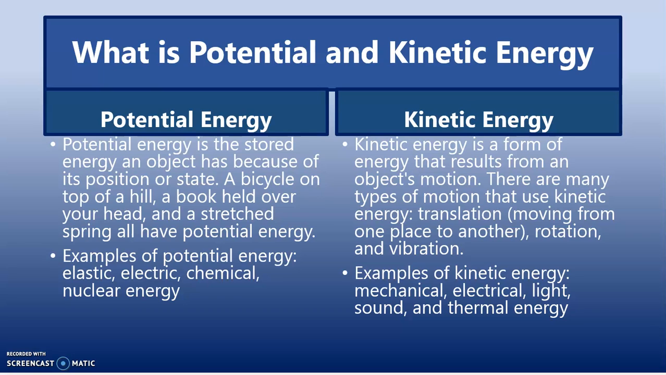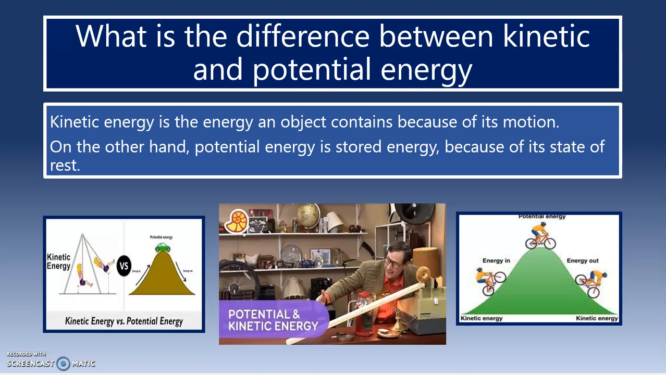On the other hand, kinetic energy is a form of energy that results from an object's motion. There are many types of motion that use kinetic energy. Translation, that is simply moving from one place to another. There's also rotation and vibration. Other examples of kinetic energy are mechanical, electrical, light, sound, and thermal energy.